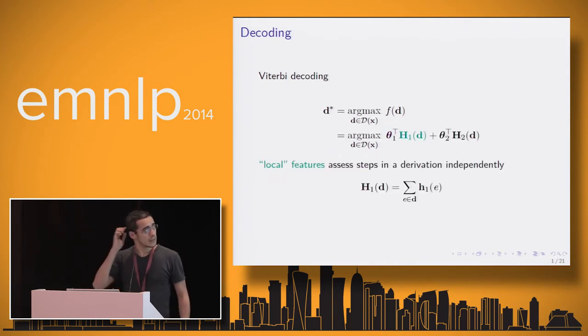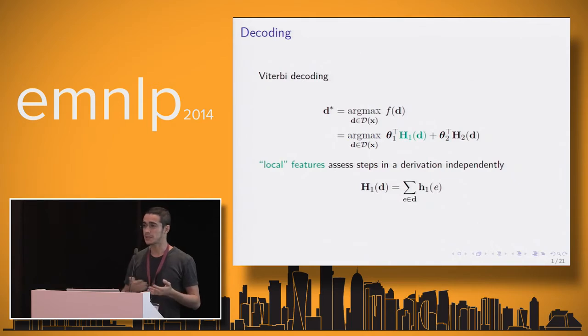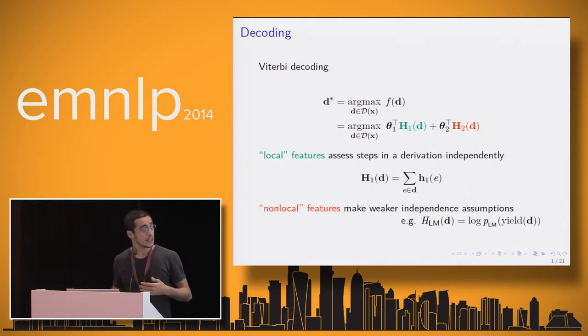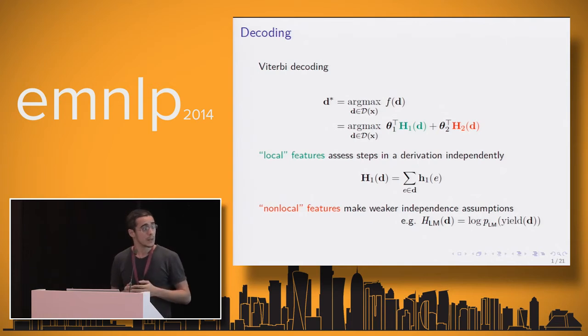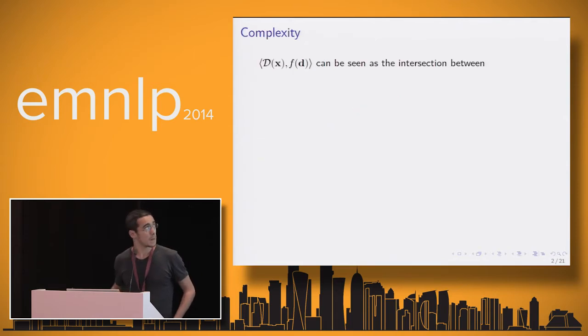And this linear model typically decomposes into some local features, those for which we have a very strong independence assumption, and they assess steps of the derivation independently. And some of those are not local. They have either weak assumptions or no independence assumptions at all. An example is the language model, which requires the yield of a derivation, so the actual string that the derivation produces. And that notation over there means this set of derivations weighted by that function.